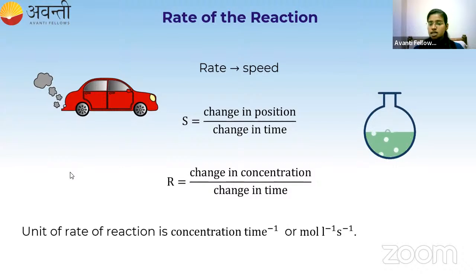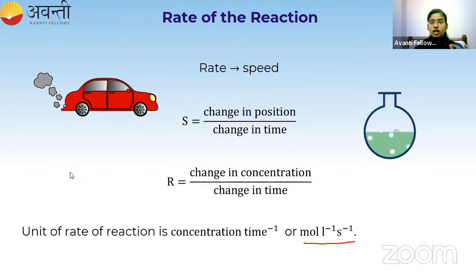The unit of concentration is mole per liter, and in place of time you substitute second. So it is mole per liter per second. This is the unit of rate of the reaction in terms of concentration.